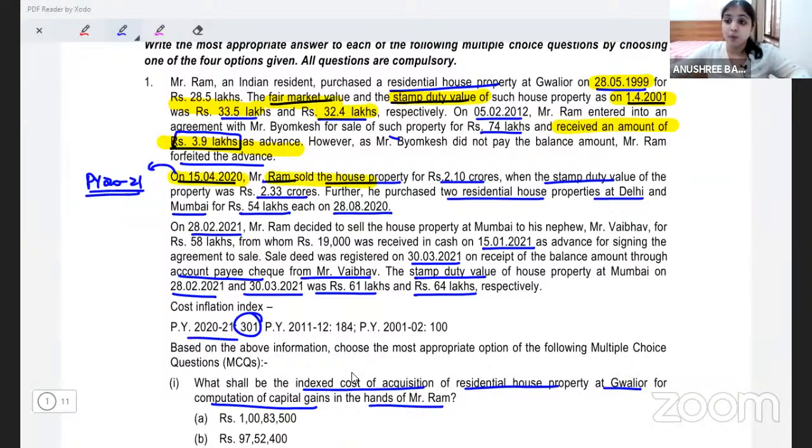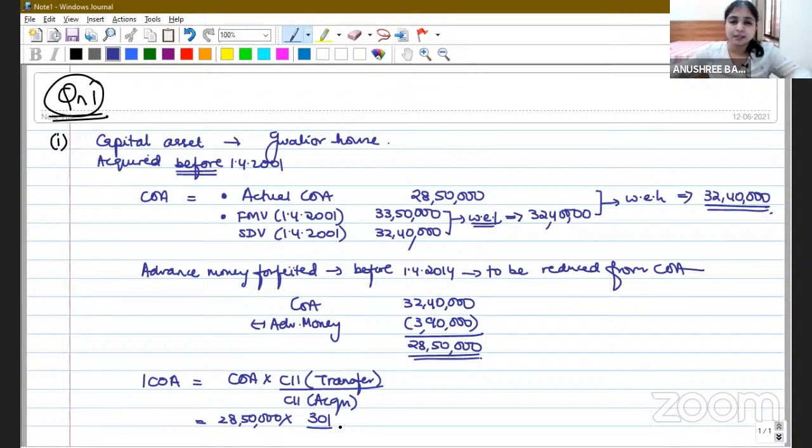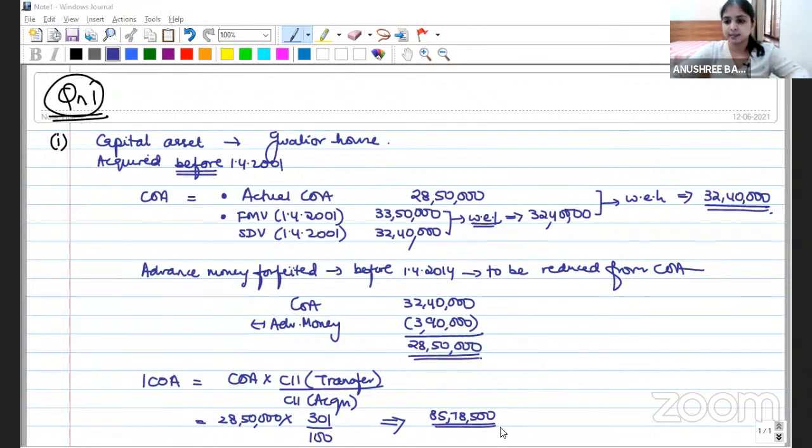The property was acquired before 1st April 2001. Whenever a property is acquired before 1st April 2001, our CII will be the CII of the year 2001-02, which is 100. All right. So do your math. Tell me what would your answer be? Do you get 85,78,500? Yes.